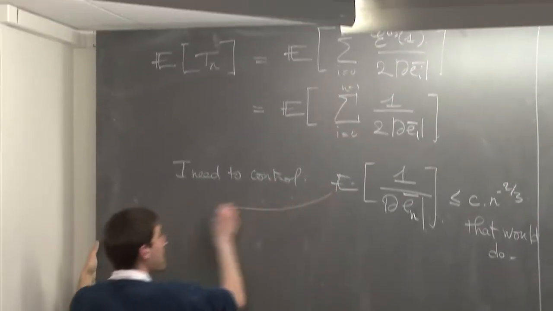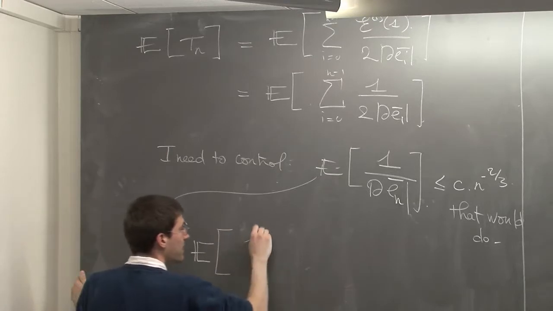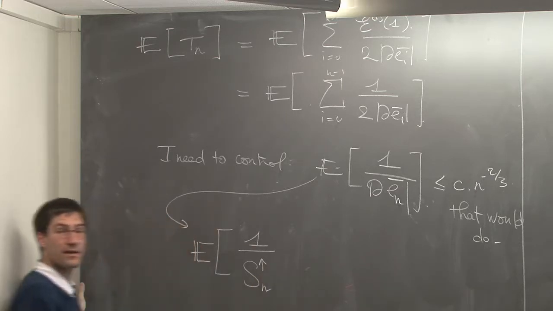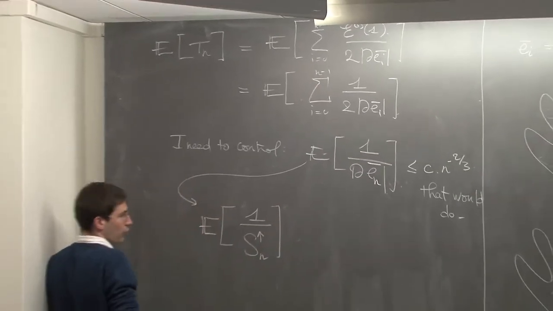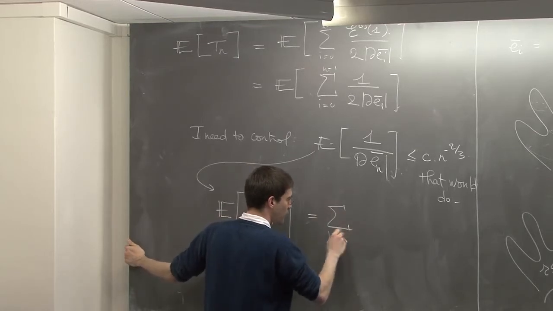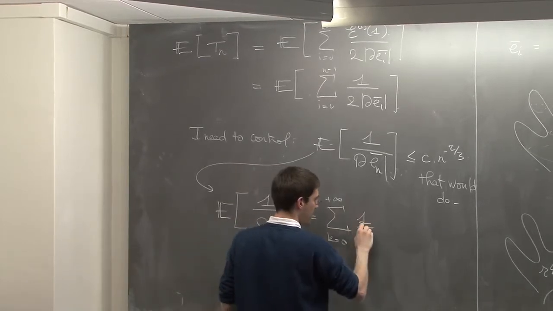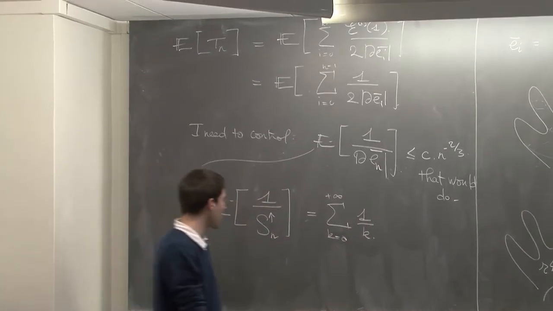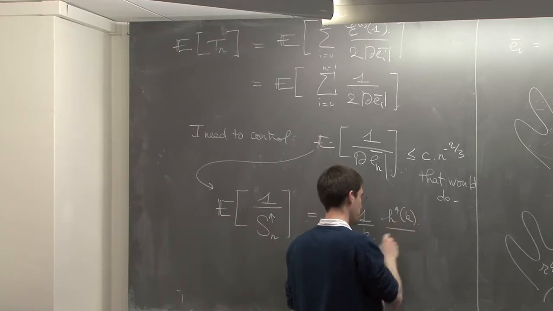But this is just an estimate on a random walk. Because recall all the notations we have introduced. This is the same as the random walk Sn up arrow at time n, the walk conditioned to stay positive. If you want to control this, then you could say, okay, this is equal to the sum from k equal to 0 up to plus infinity of 1 over k. And now recall the definition of the H transform. We had this function H.